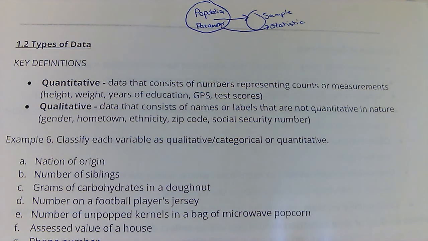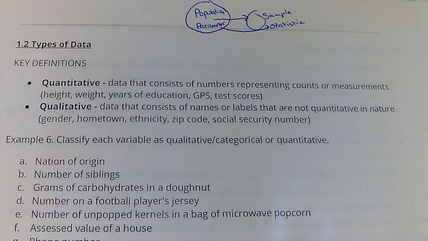But we're collecting data, right? So there are different types of data we can collect. The first ways we can classify data are either quantitative or qualitative. Quantitative are data that represent counts or measurements: height, weight, test scores. You're measuring something, you're counting something.